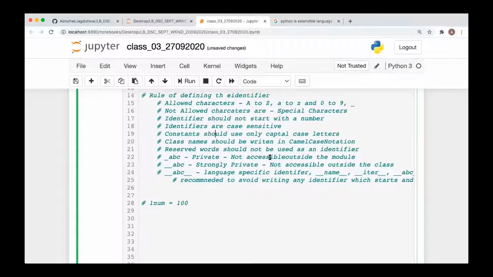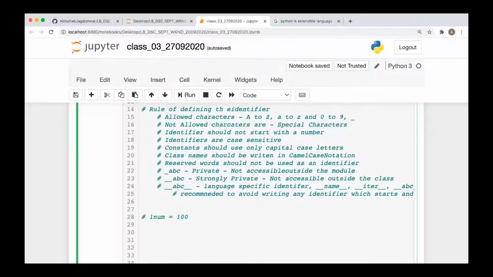Okay, got it. So only for constants we need to use everything in caps. Python will not identify it as a constant. It is for us, for the developers, for the coders.